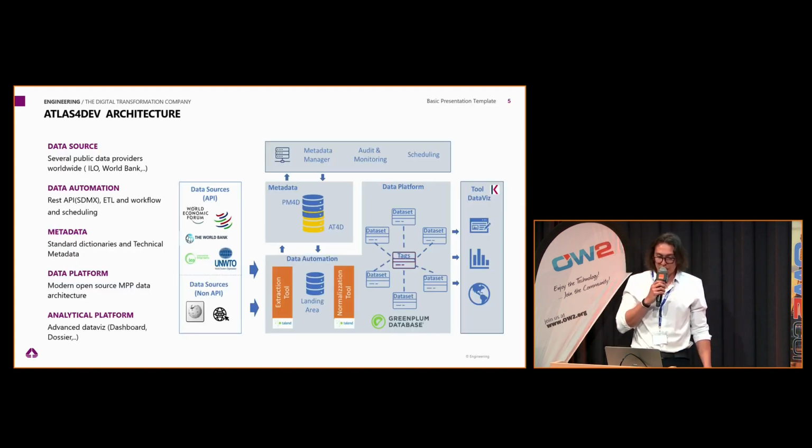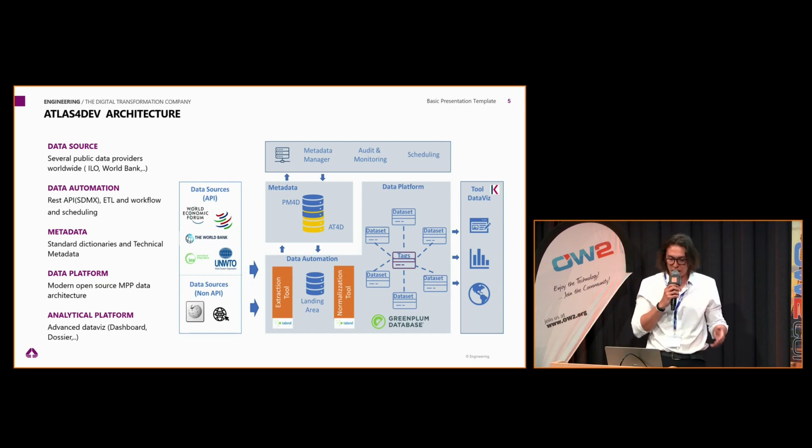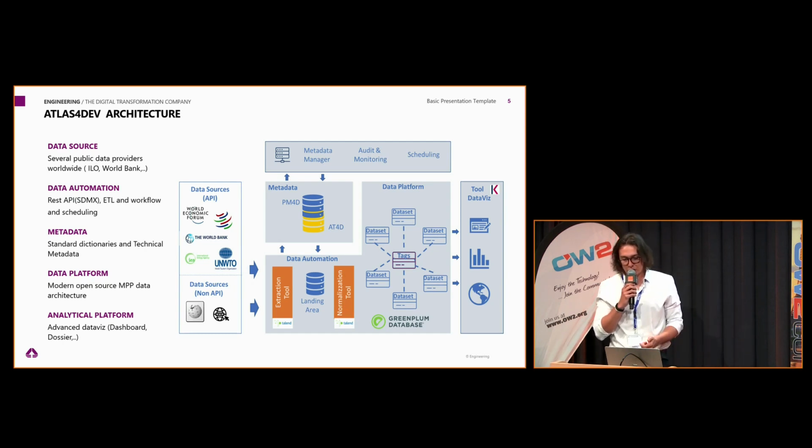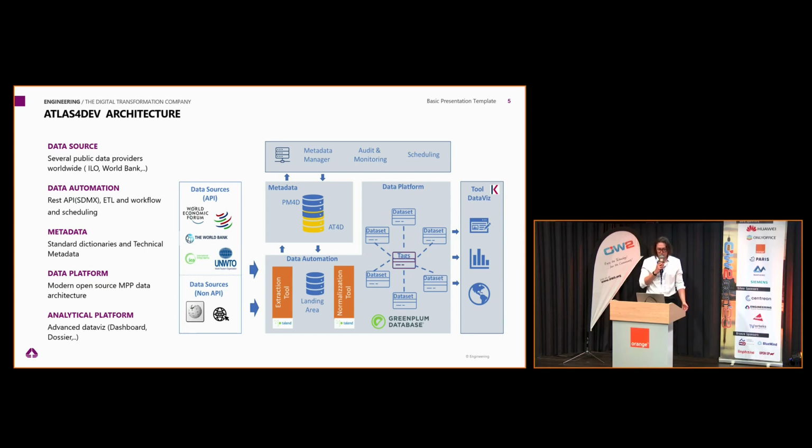This will be the Atlas for Dev architecture. As I already said, the data sources will be the most important institutional sources, like, for example, the World Bank. We extract this data using particular ETL processes, using Talend software, and we load this information into a Greenplum DB. So all the components in this architecture are open source tools.